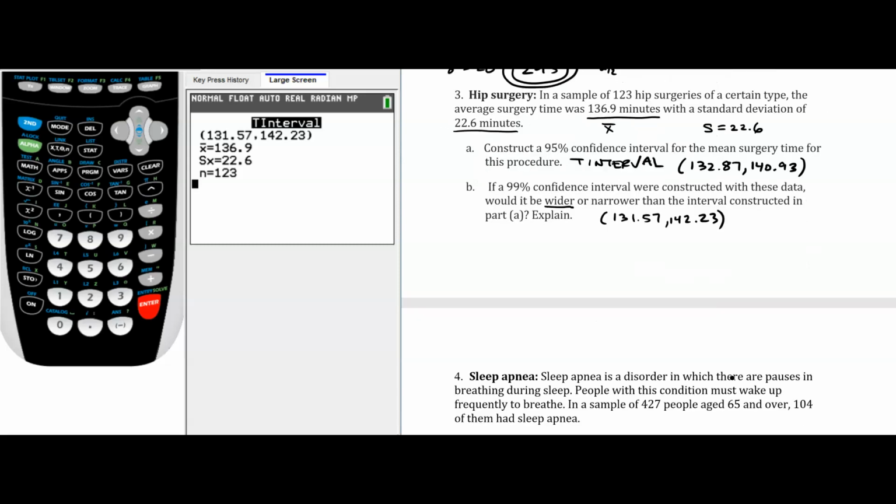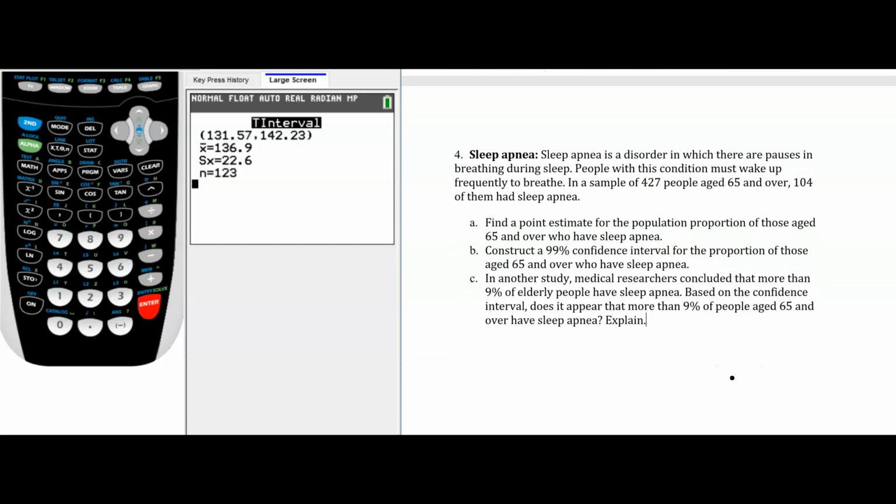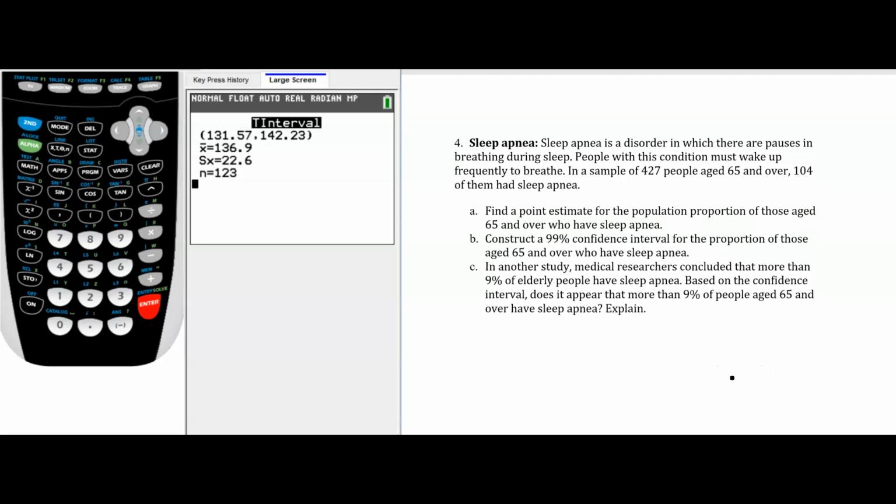Okay, one more question here. So we have this sleep apnea question. Sleep apnea is a disorder in which there are pauses in breathing during sleep. People with this condition must wake up frequently to breathe. In a sample of 427 people, so there's our sample size, there's our N, aged 65 and over, 104 of them had the certain characteristic of sleep apnea. So 104 is going to be a key part of this also. Part A says find a point estimate for the population proportion of those aged 65 and over who have sleep apnea.